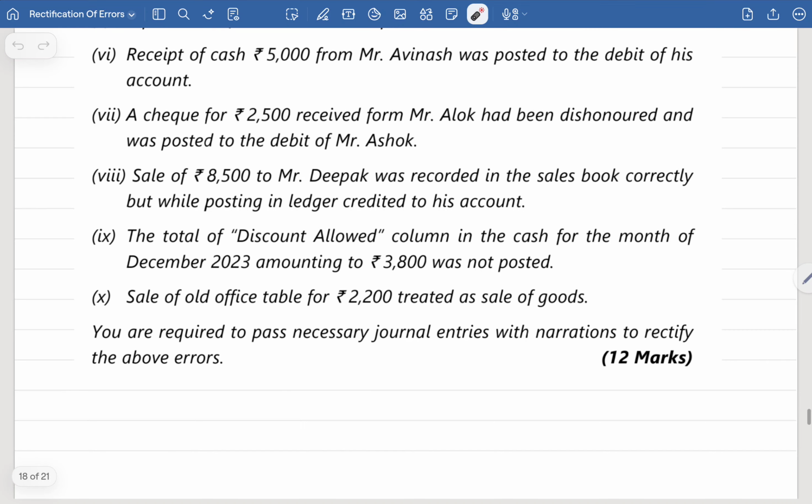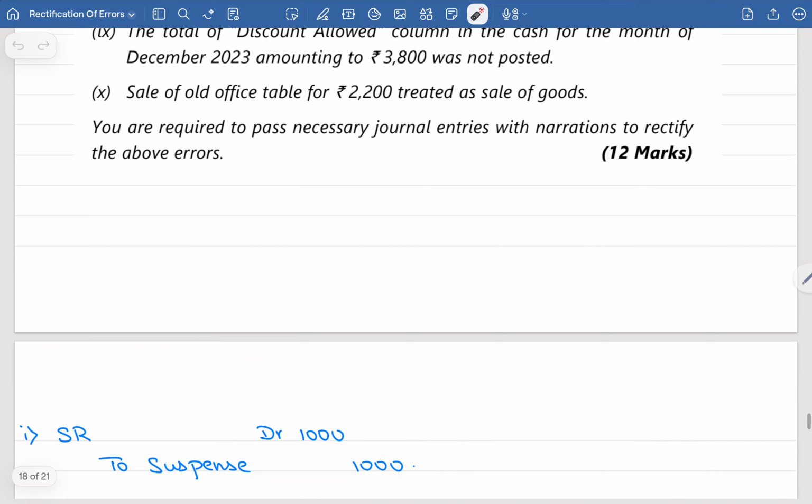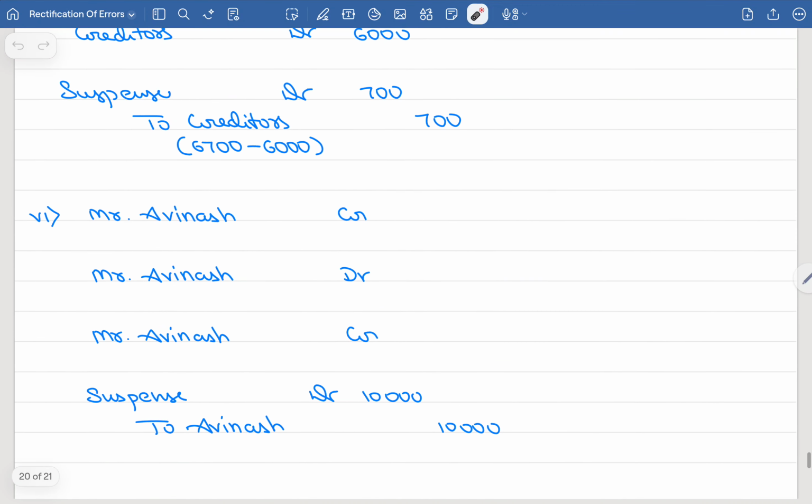Point number 8. Sale of 8,500 rupees to Mr. Deepak was recorded in the sales book correctly. So there is no mistake. Deepak account debited to sales account. While posting in the ledger, it was credited to his account. Actually whenever goods are sold on credit, Deepak becomes our debtor. So his account should have been debited, but wrongly they have credited his account. So how to rectify this entry?